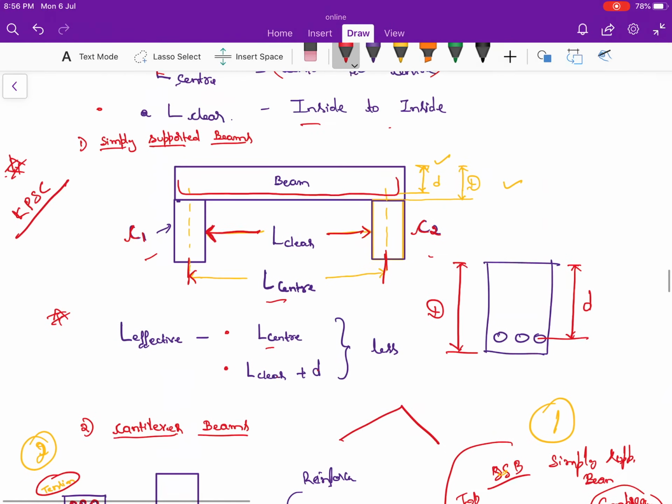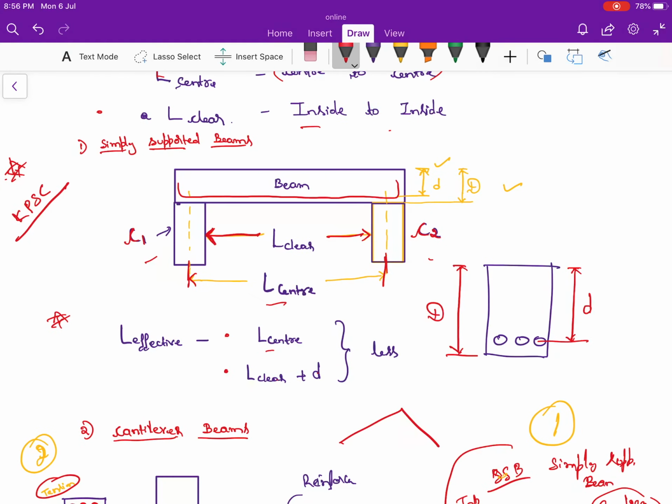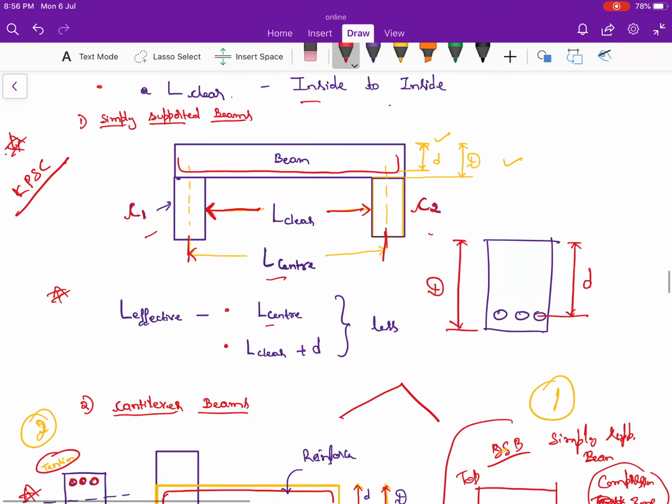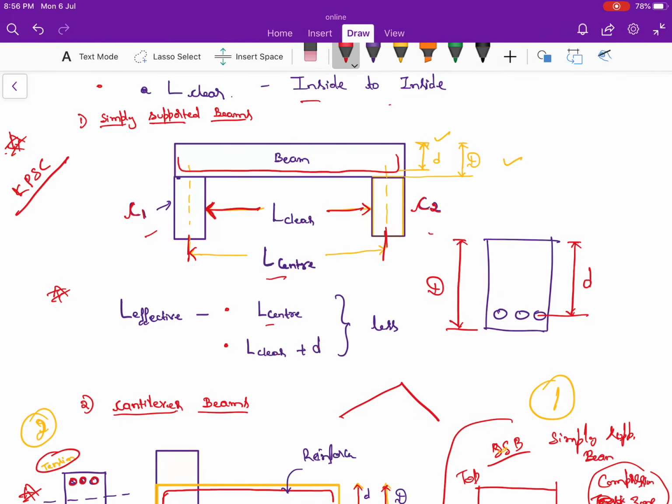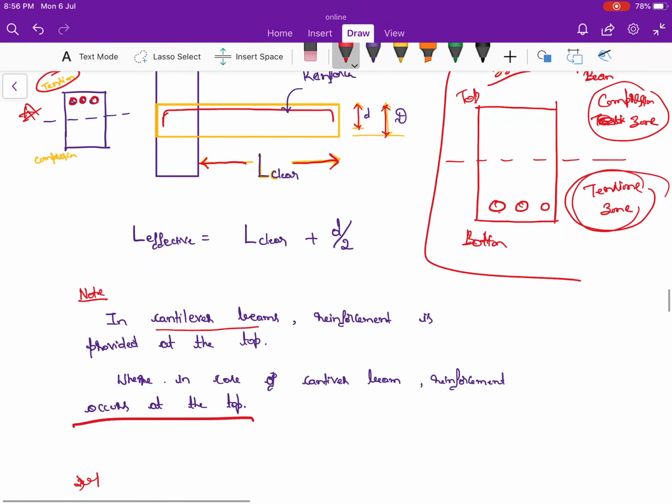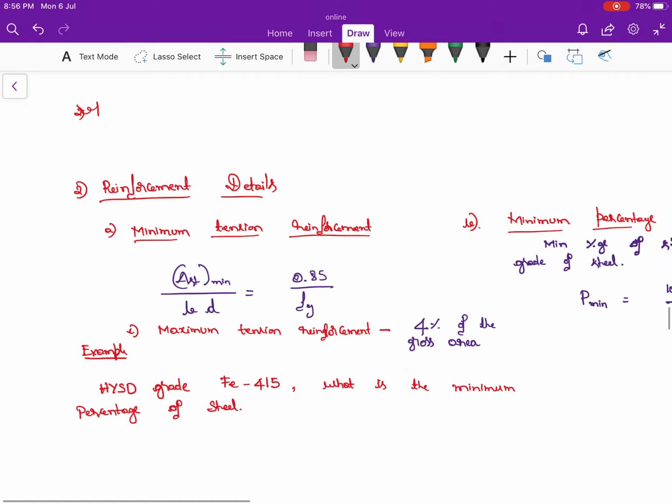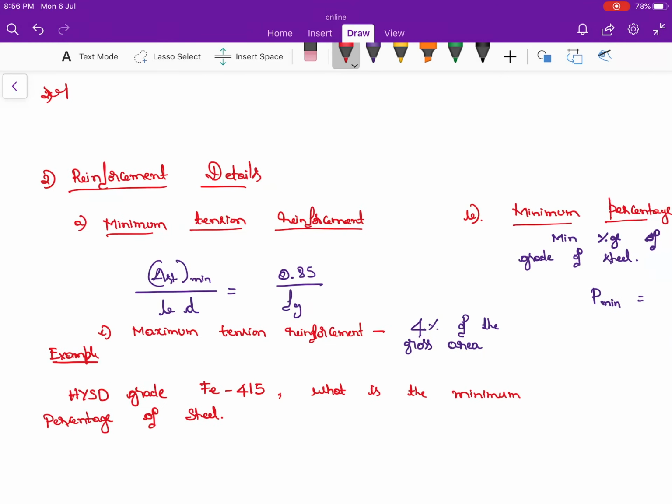So the top is called the tension zone in the cantilever beam, but in the case of a simply supported beam, the bottom is called the tension zone. Please make a comparative analysis between these two things. Fine, let me move on to the next details. Next comes the reinforcement details.